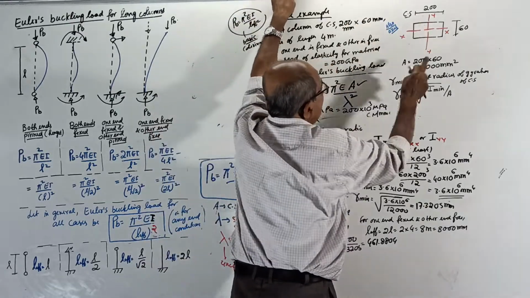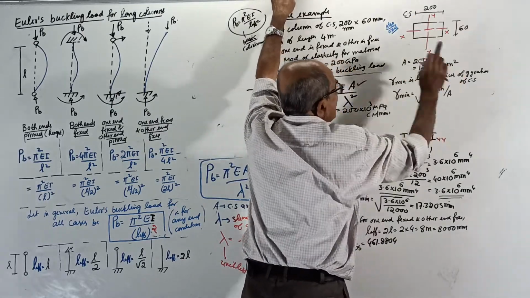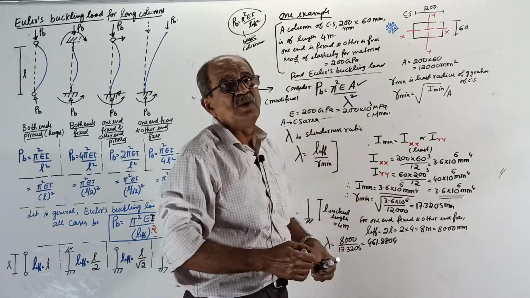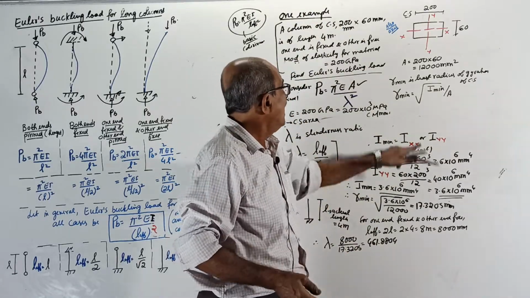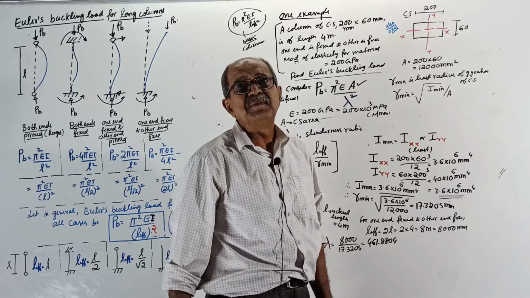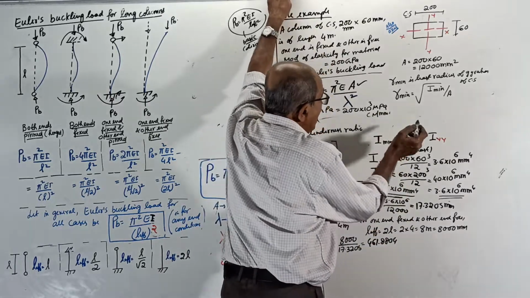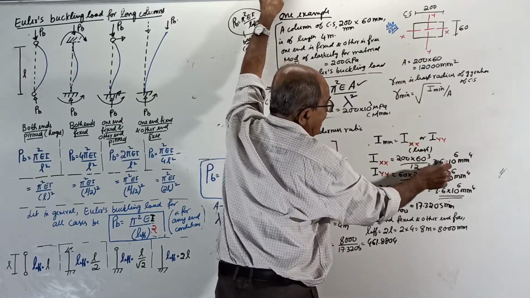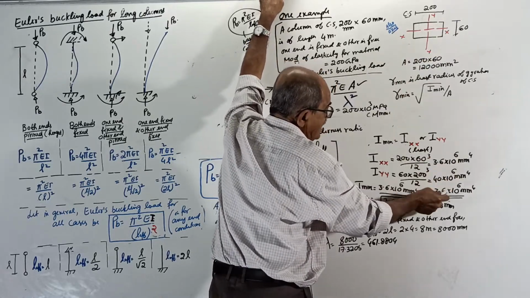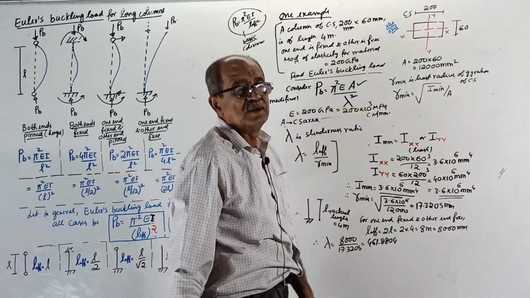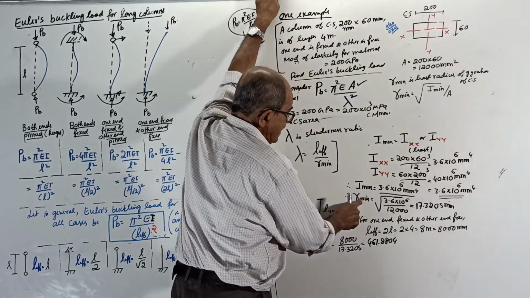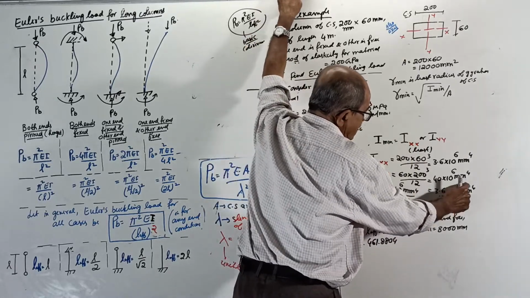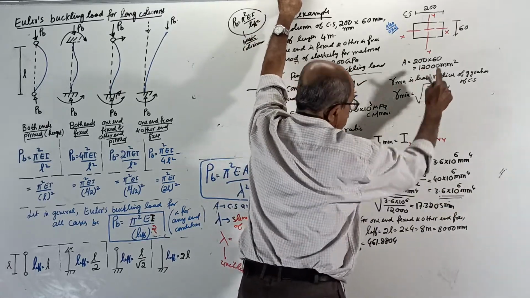Write the cross-section. Area is 200 by 60, get the area in mm squared. R minimum is the least radius of gyration of the cross-section. R minimum equals root of I minimum by A. I minimum is Ixx or Iyy, whichever is least. Just now explained how to find Ixx and Iyy. Least I is 3.6 times 10 to the power 6. With that substitution, R minimum becomes root of I minimum, 3.6 times 10 to the power 6, by area 12000,